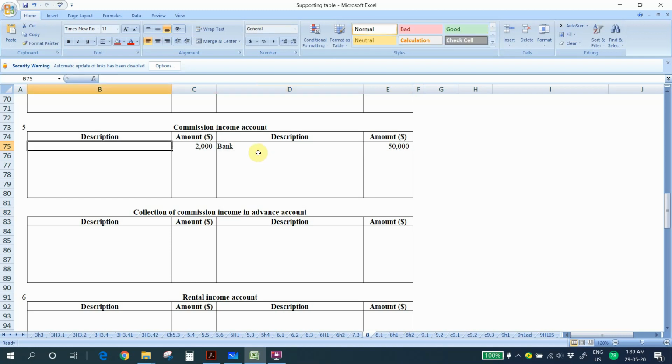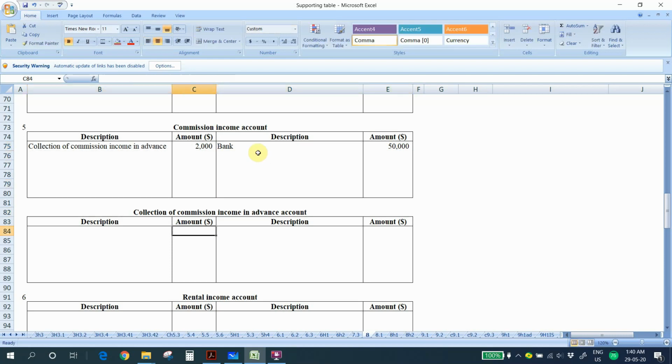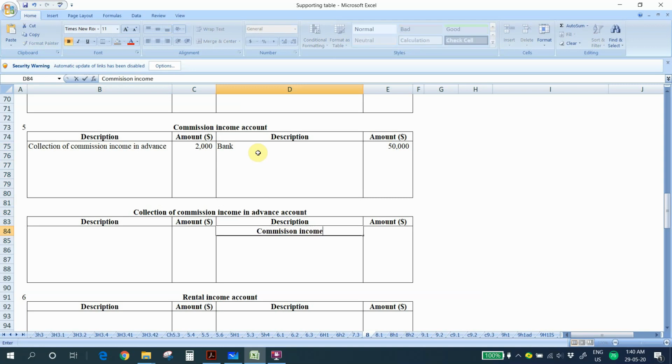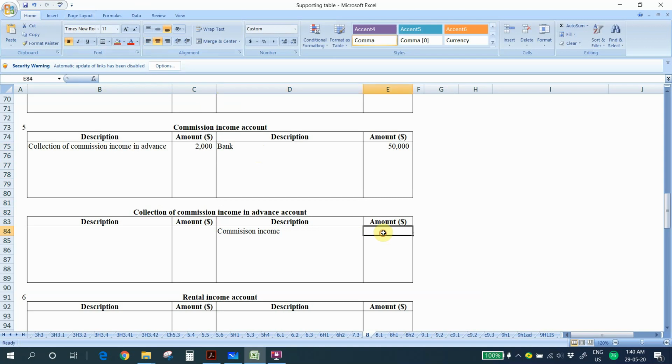So we have to debit the commission income account and we write collection of commission income in advance. We debit the commission income account and we credit the collection in advance account. We write 2,000 here.